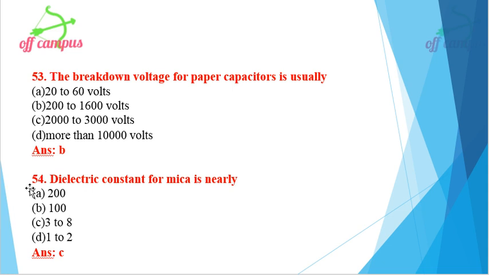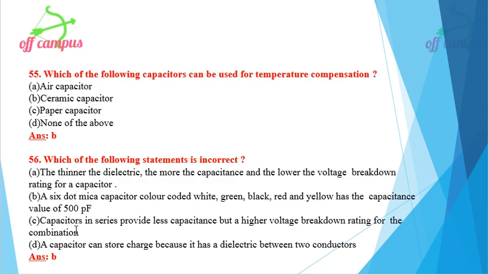Then move on to the next one. 54. Dielectric constant for mica is nearly, four different options are given. The right option is option C, 3 to 8. Then which of the following capacitor can be used for temperature compensation? For temperature compensation, option B, ceramic capacitor can be used.